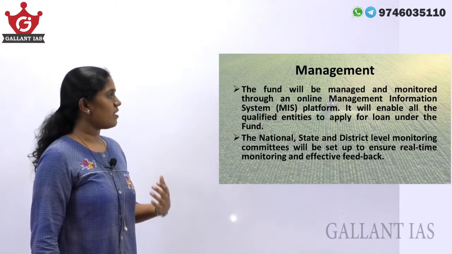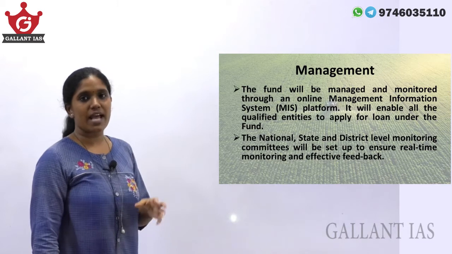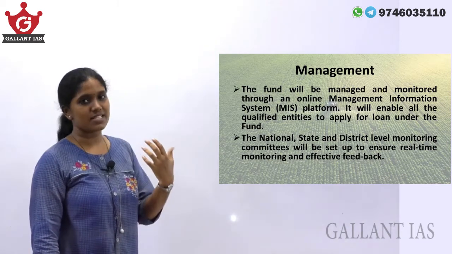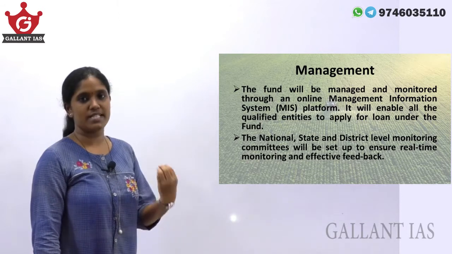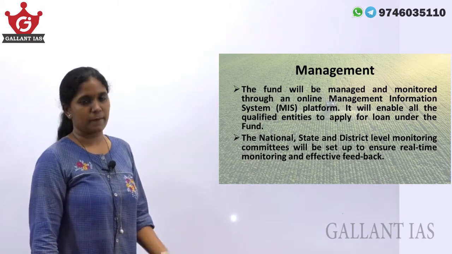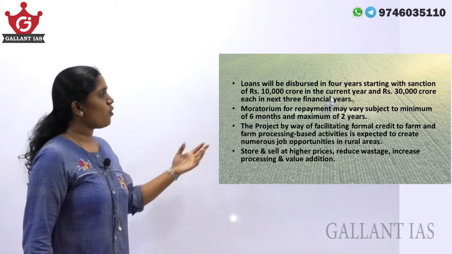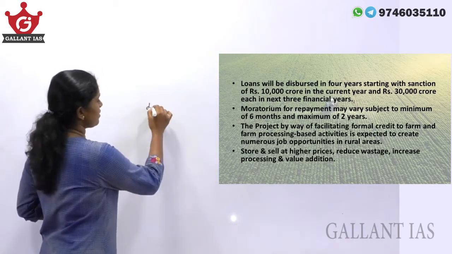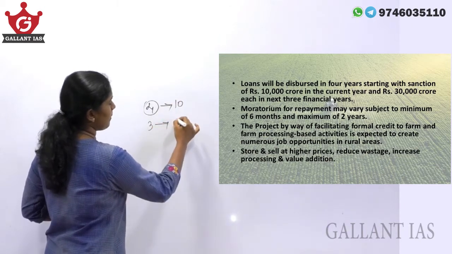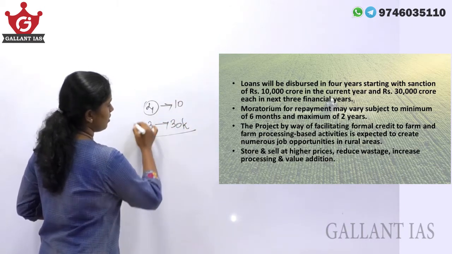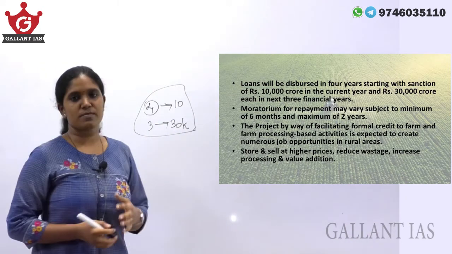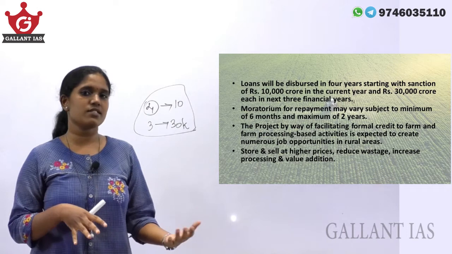The fund will be managed and monitored through an online management information system, and national, state and district level monitoring committees will be set up in order to ensure real-time feedback and monitoring. The loans will be disbursed in 4 years, that is in the current year 10K and in the coming 3 years a total of 30K. The moratorium for repayment varies between 6 months to 2 years.